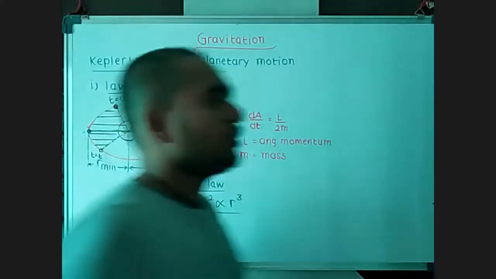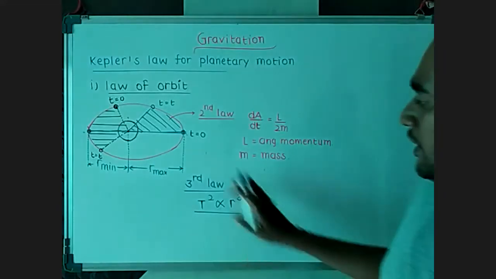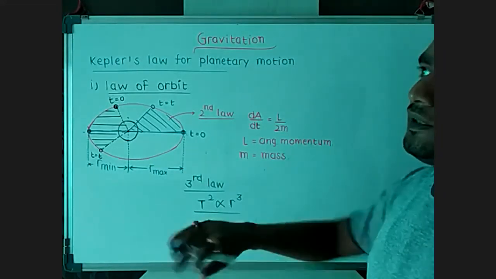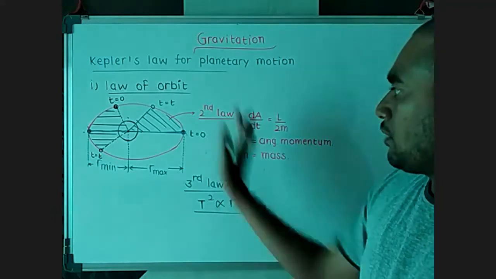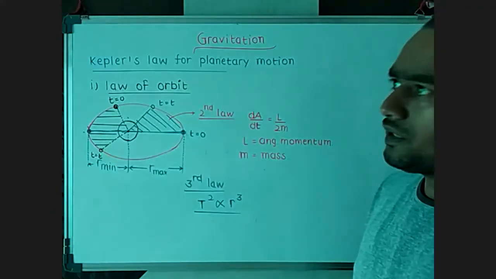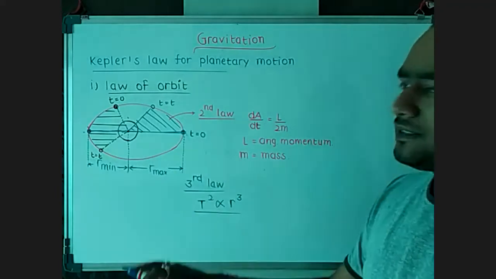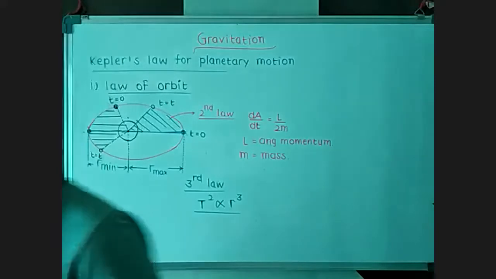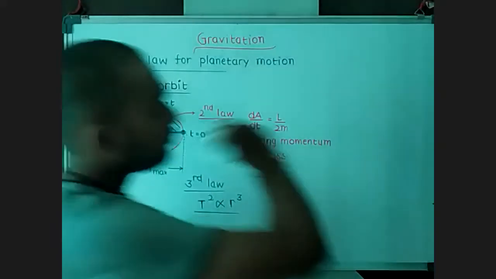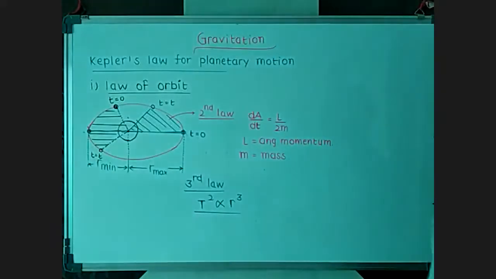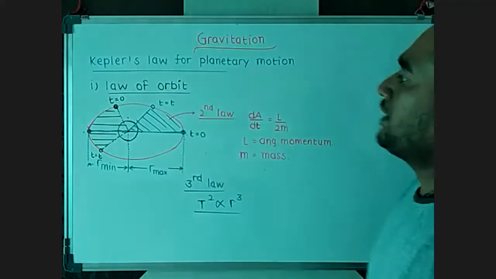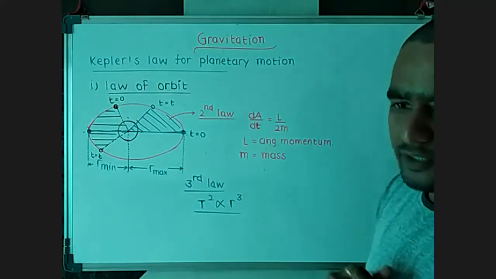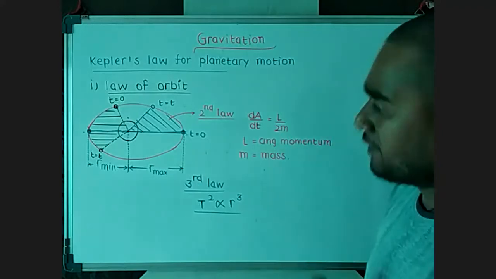Copernicus played an important role in deriving this rule, but he never made any proper statement about this law of the periodic time for the planets. Then Johannes Kepler formulated and regularized this statement in the form of the planetary motion laws. That's why it's known as Kepler's law for planetary motion, an introductory part of gravitation.